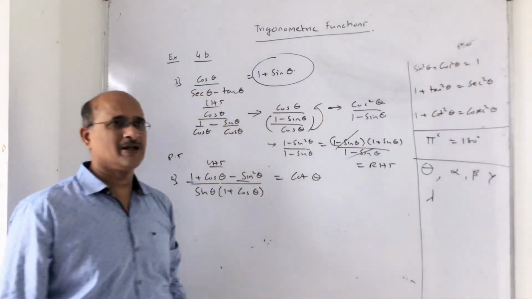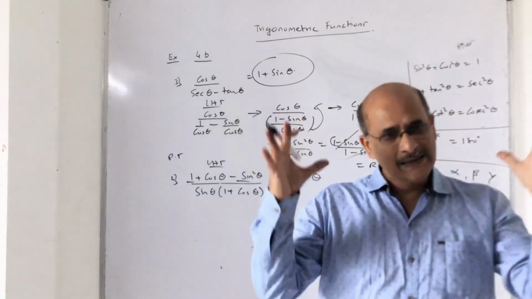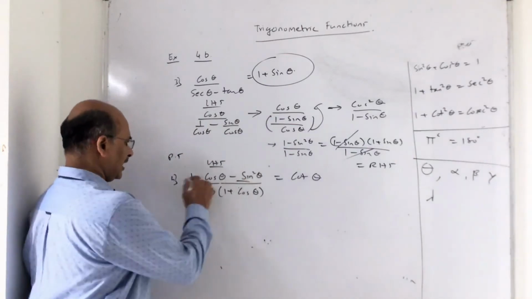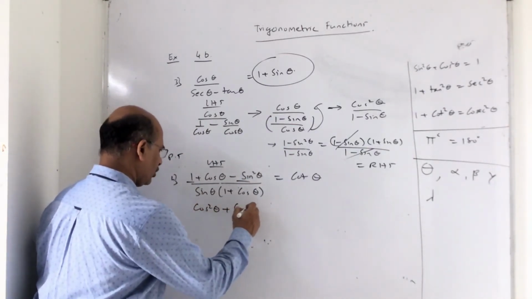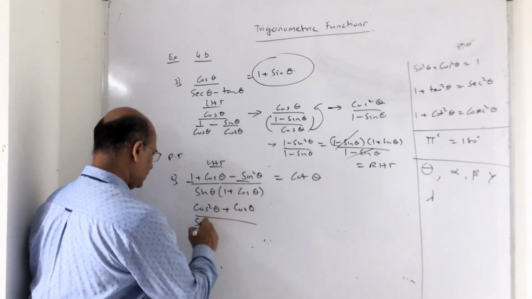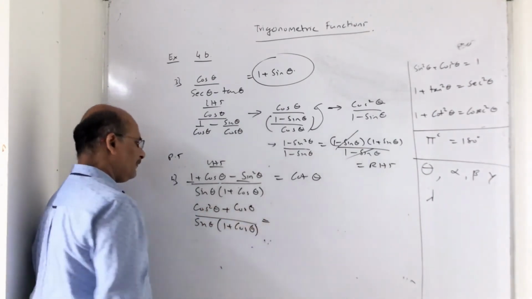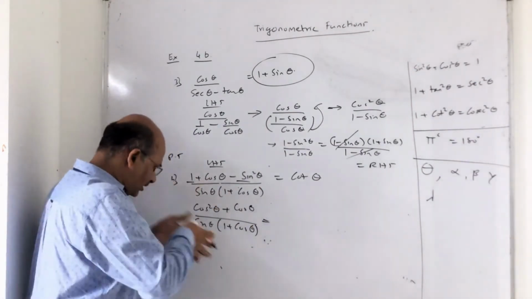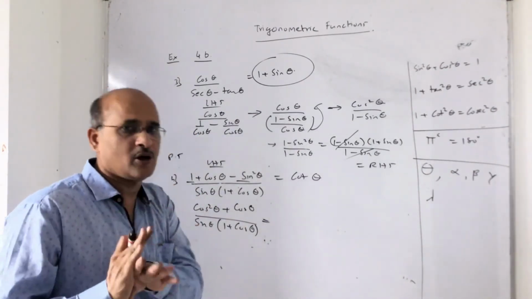The basic objective for any proving is to simplify the function. I repeat, simplify the function. So 1 minus sin square theta will become cos square theta plus cos theta divided by sin theta into 1 plus cos theta. Whenever you are simplifying, your next job is to go into this simplification as your conscience tells you. This is very important in trigonometry.